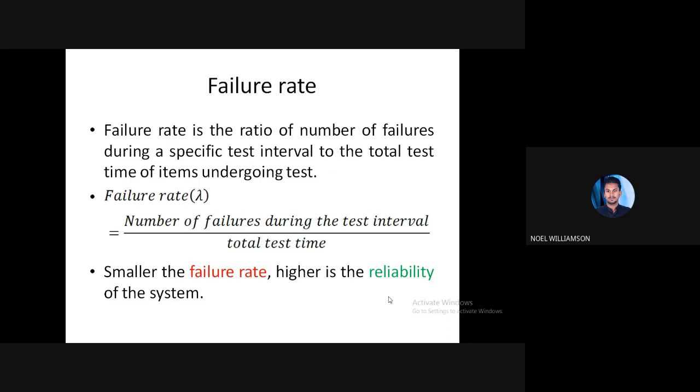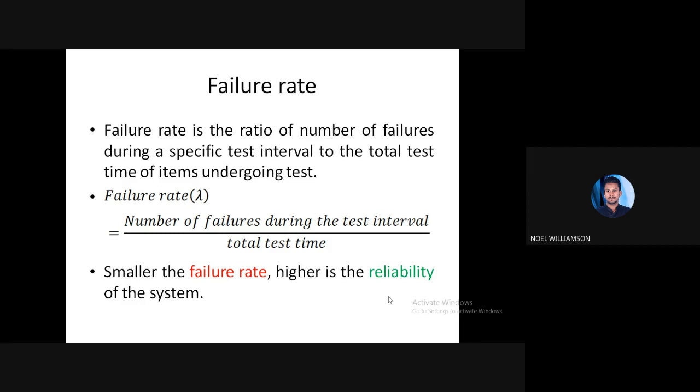Failure rate is the ratio of the number of failures during a specific test interval to the total test time of items undergoing the test. So mathematically we can represent it in this manner.